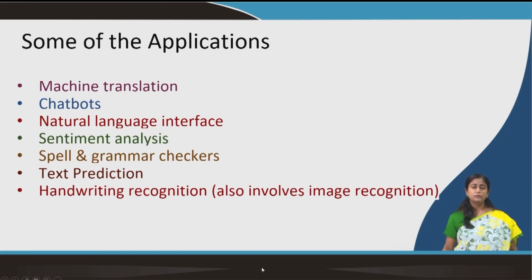Handwriting recognition you find in some of the iPads where they give you the pen and pencil, and you write and your handwriting gets recognized. So, if you write instead of typing, the whole sentence will be typed. That actually also involves image recognition. It is not based totally on NLP or language or linguistics, it also involves image recognition.